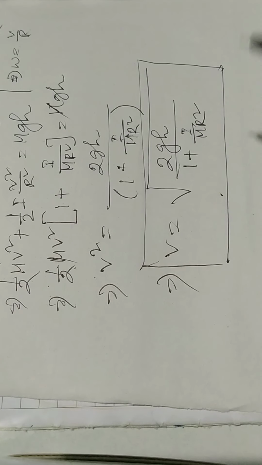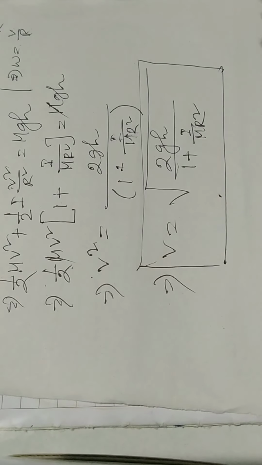So we will apply some special cases. If the body is a solid sphere, what will be the speed at the bottom? If the body is a hollow sphere, solid cylinder, solid circular disc, ring, etc. Let us put in the value of the moment of inertia of the body.